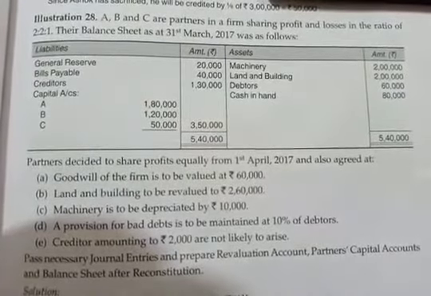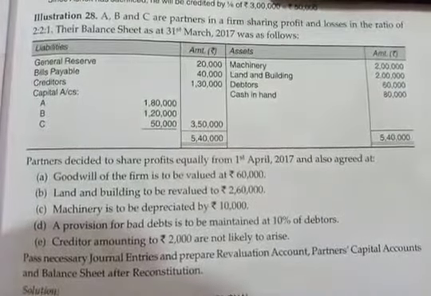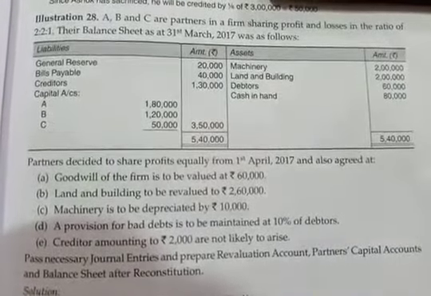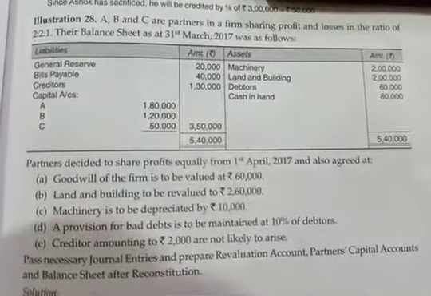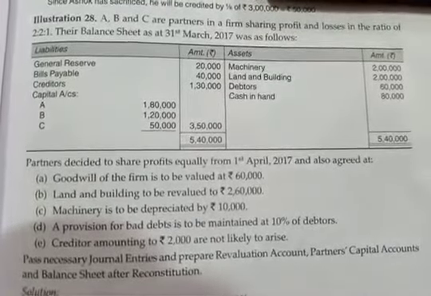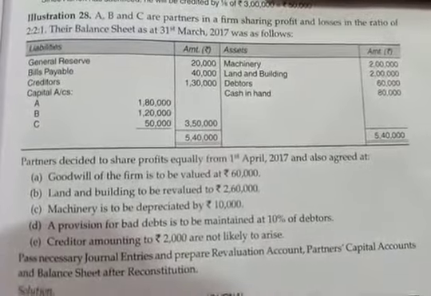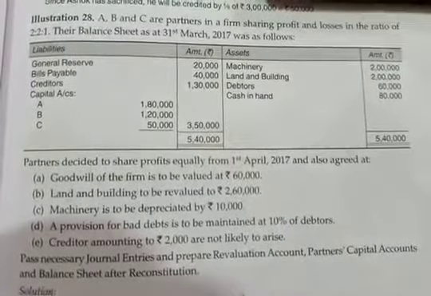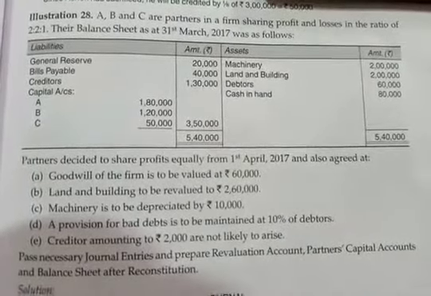So they have told us to pass necessary journal entries and prepare revaluation account, partners capital account and balance sheet after reconstitution. So first we will solve the problems, and from the problem we will learn how to pass the journal entries. Okay, let us start.